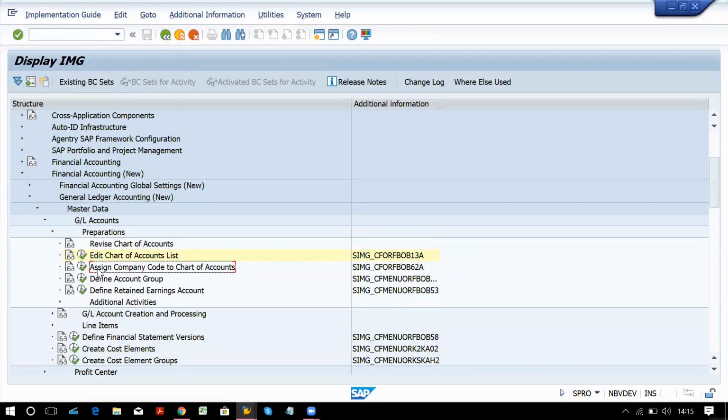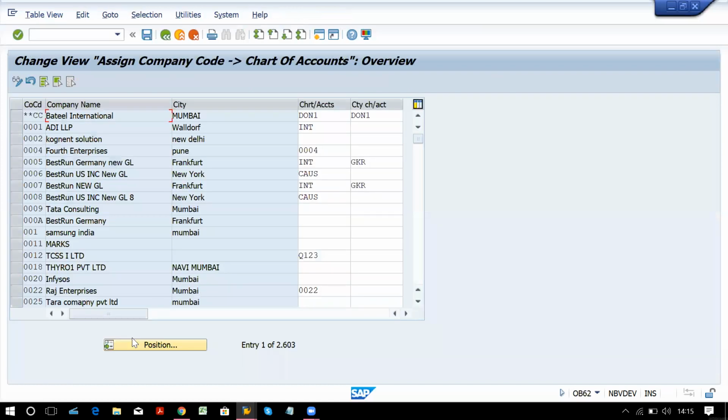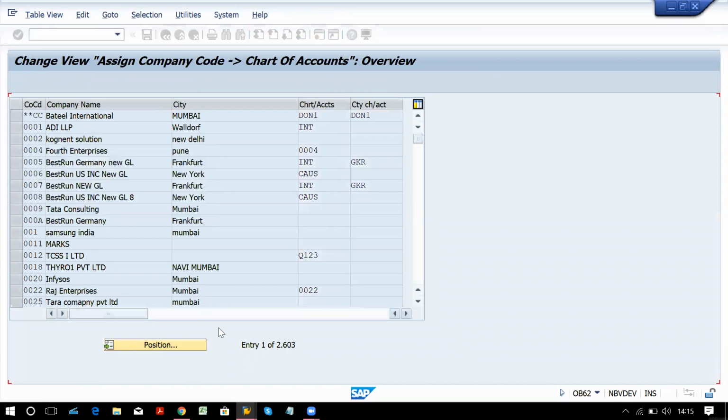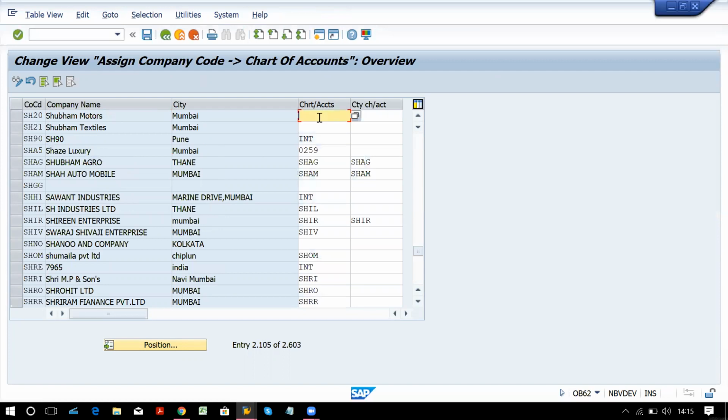Now we have to assign company code to chart of account. OB62, that is the T code we have. Position your company code. Operating chart of account you will always assign over here, and country specific chart of account you have to assign over here. So if I assign SH20 over here, it will be treated as country specific.